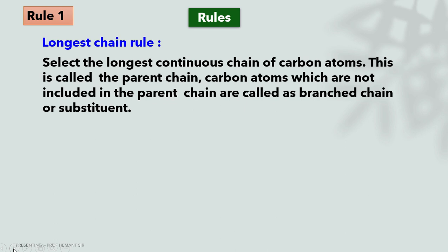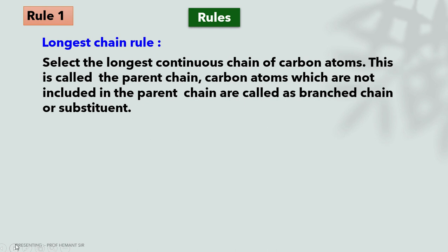That means first we have to select the longest carbon chain which contains the maximum number of carbon atoms and say it is the parent chain. Sometimes a parent chain has a branch, like a separate chain. Yes, a substituent will be there.